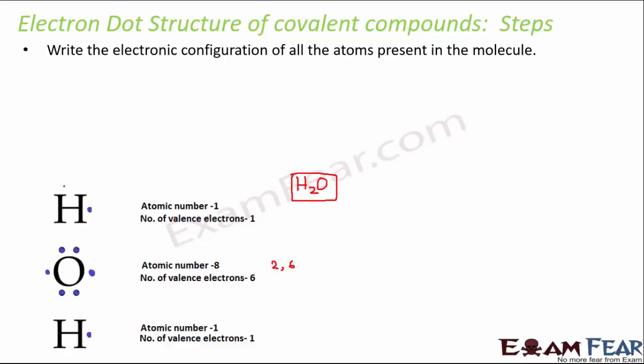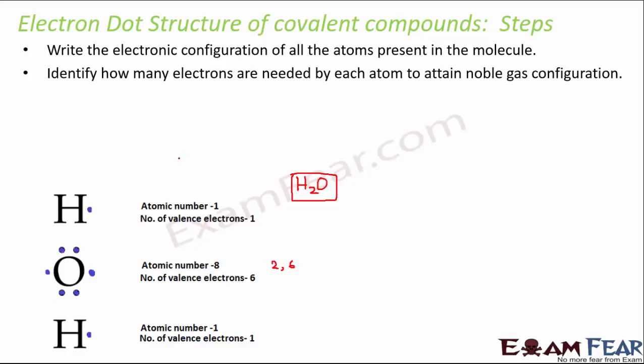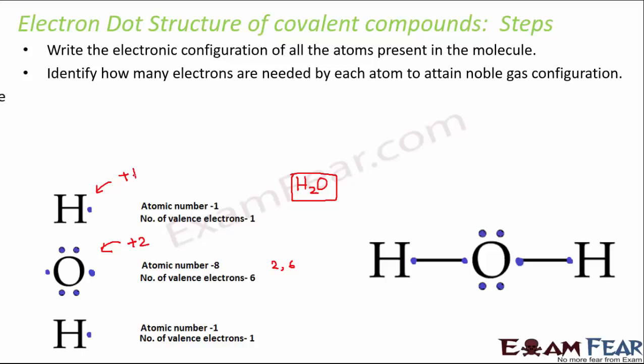Now, if we just represent the valence electrons like this, identify how many electrons are needed by each atom to attain noble gas configuration, right? So how many electrons do you think each of these would need? Obviously oxygen would need 2 more electrons, because right now it has 6 in the outermost shell. It needs 2 more to become 8. Hydrogen has only 1, so it needs 1 more to become 2, because the noble gas configuration is either 8 electrons in the outermost shell or 2 electrons, like helium, correct? So one of these has to happen.